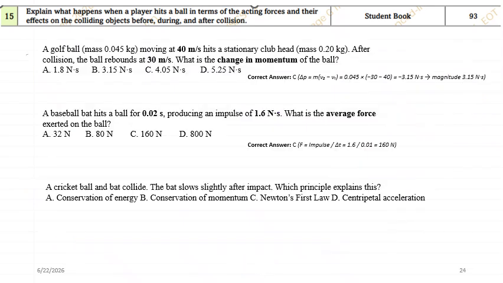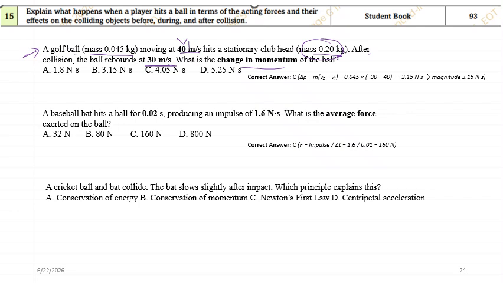Okay, now I think this is a calculation which I don't want to do. It's a repetition actually. A golf ball of mass given, moving initially at Vi given, hits a stationary club head of mass 0.2 kg. This is the second mass, to make you confused. After collision, the ball rebounds. Rebound means coming in the opposite direction. What is the change in momentum of the ball? You need to calculate the change in momentum of the ball.